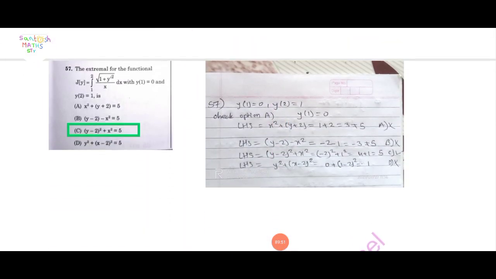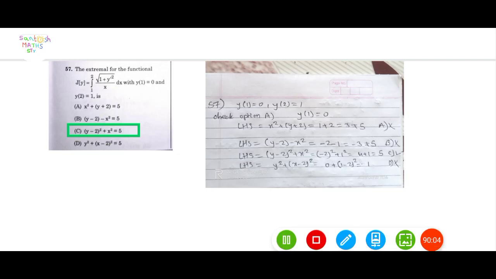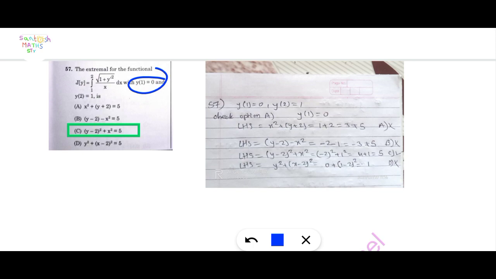Next question. The extremal for the functional J of y is equal to integration 1 to 2 of root 1 plus y dash square upon x dx, with y of 1 equal to 0 and y of 2 equal to 1. This is also repeated. Here the condition is given y of 1 is equal to 0 and next condition y of 2 is equal to 1. Here 4 options are given.